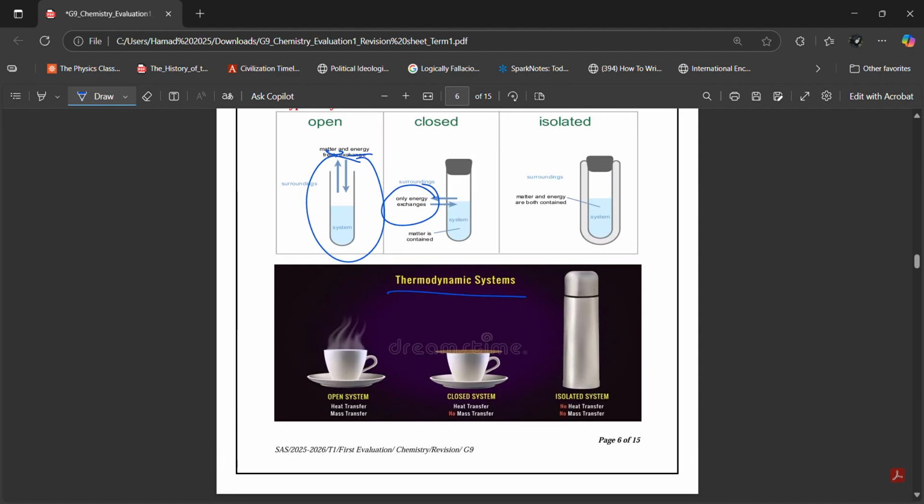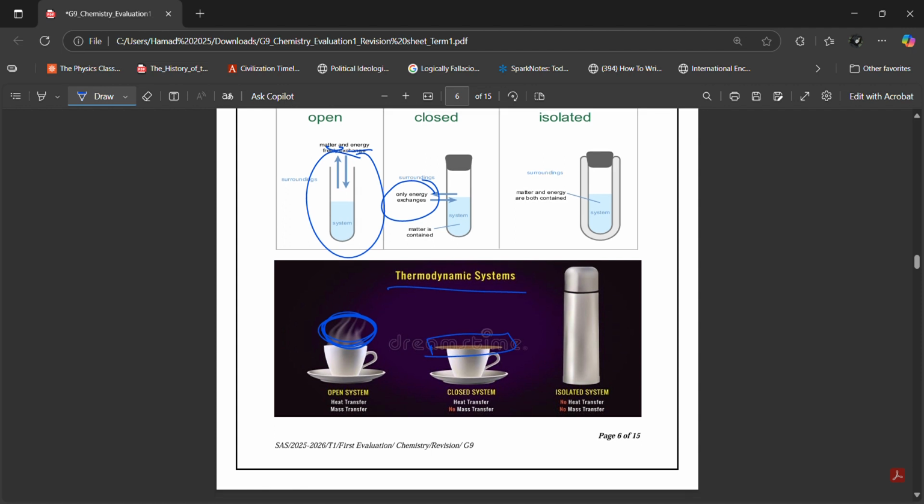Let me give you an example. So here, if you have a cup of coffee and you just leave it as it is, this is an open system. Imagine that the cup of coffee is your system. If you just leave it like that on the table, it's going to be an open system. Why? Because heat energy can flow out of the coffee and into the surroundings, right? Gases can also leave the coffee. You can see that the steam is leaving the coffee. Gases can enter the coffee. So this is an open system.